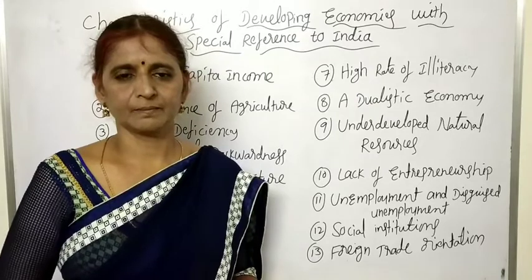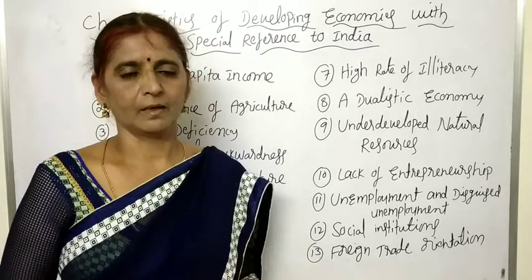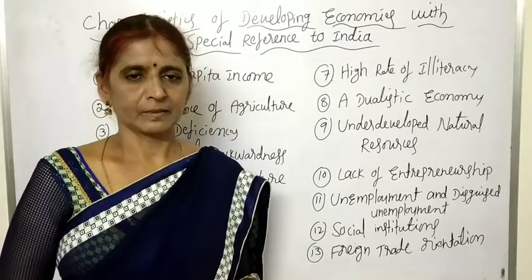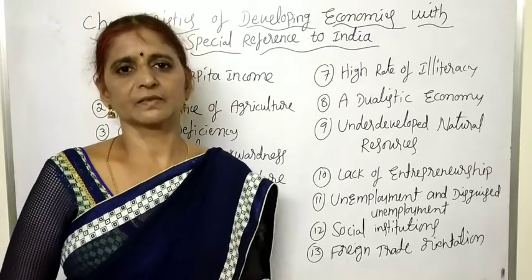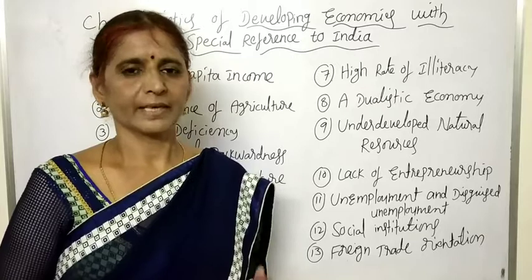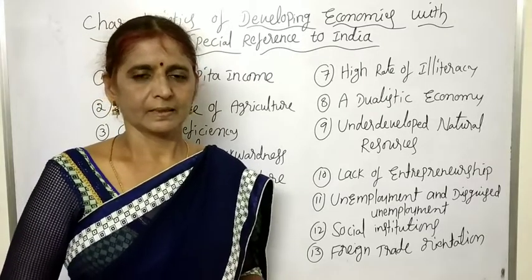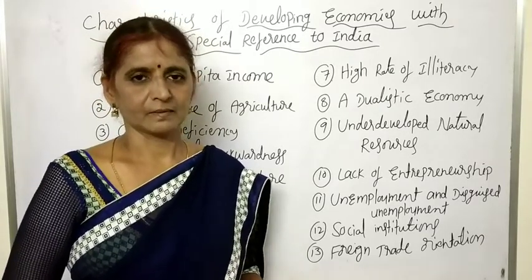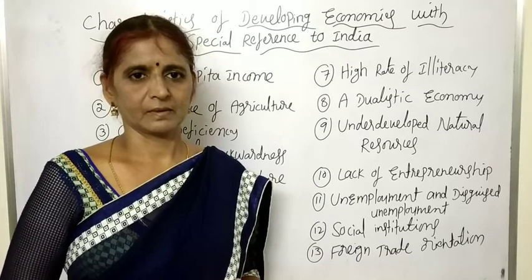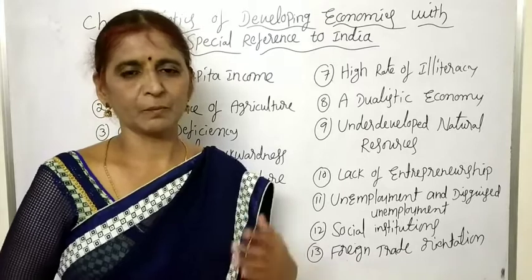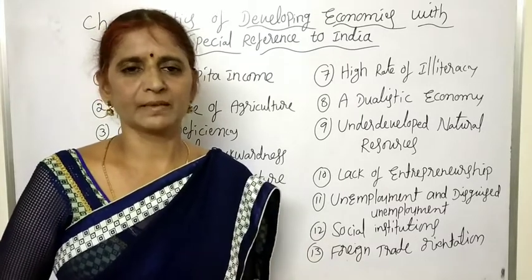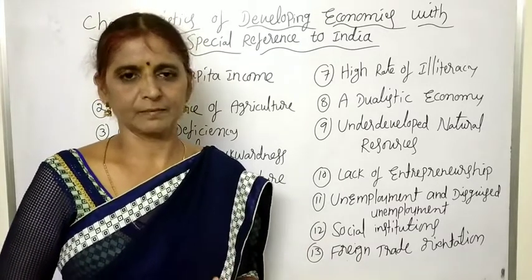So, children, low per capita income reflects absolute poverty, which is a serious situation in the economy. According to Myron Cross, the developing economies are the slums of the world. Already we know the meaning of slum: the people live without any basic facilities in the slums.